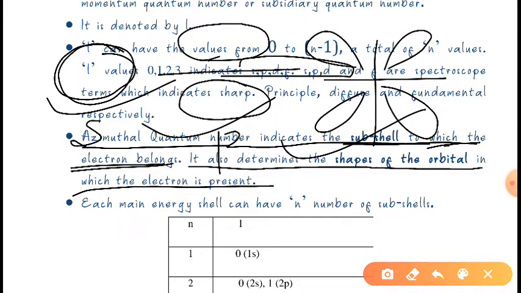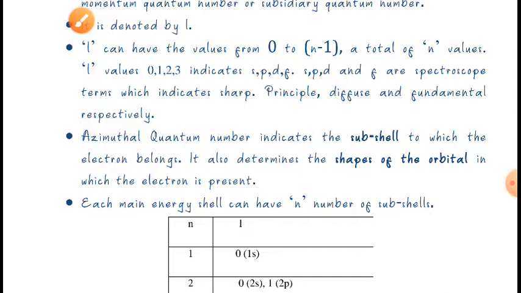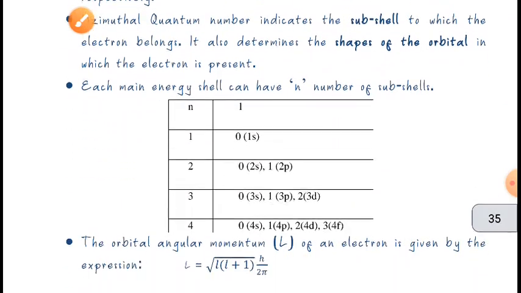As you can see, this is not touching, because this point is the nucleus. The probability of finding an electron in the nucleus is not there, as we know electrons cannot reside in the nucleus. That is why this is not touching, and you can see here also it is not touching.